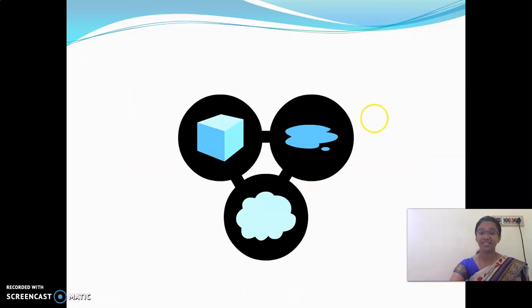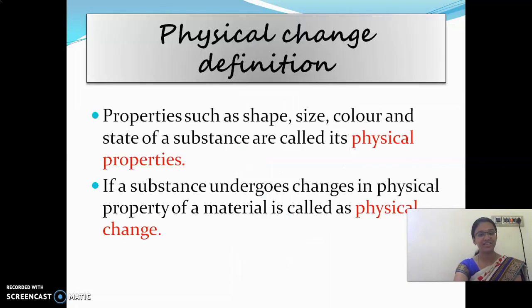Look at here, one more example I said already. Water can exist in all three states of matter. They are solids, liquid and gases. Only the state changes but the composition does not change. Is H2O converted into O2 here? No. H2O is H2O only. That is water only. Only its state changes. Its composition does not change. I hope you are clear with physical changes, children.